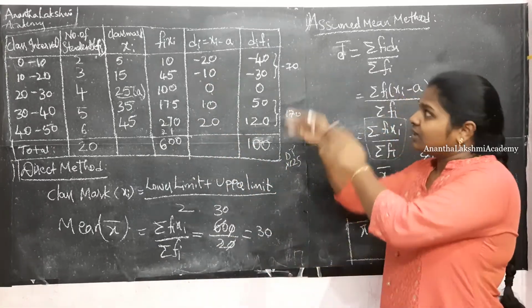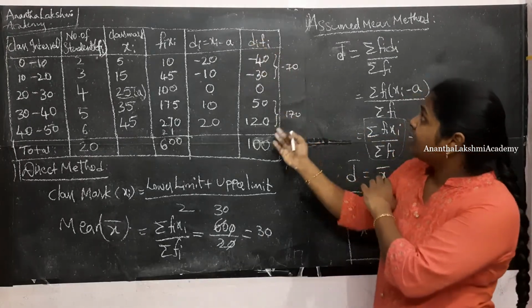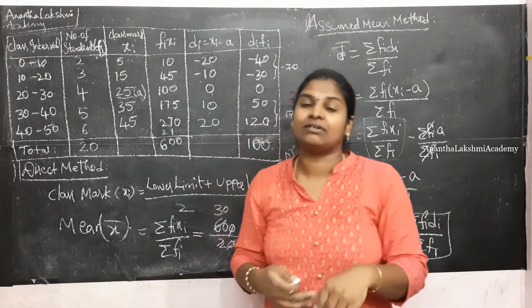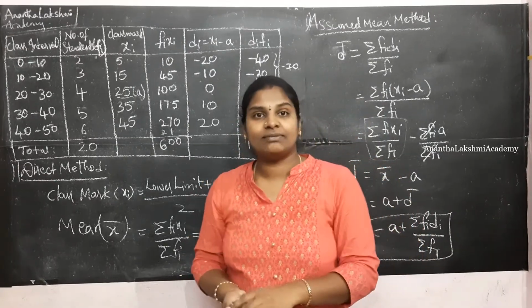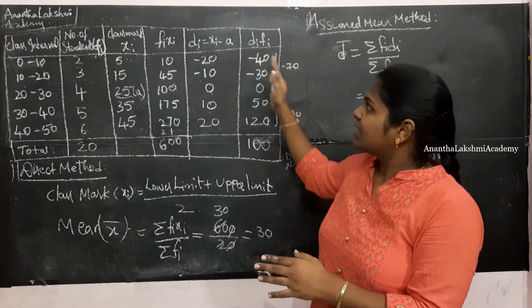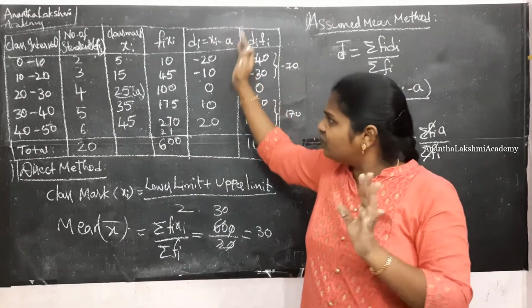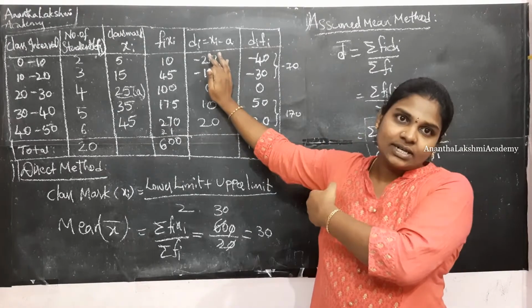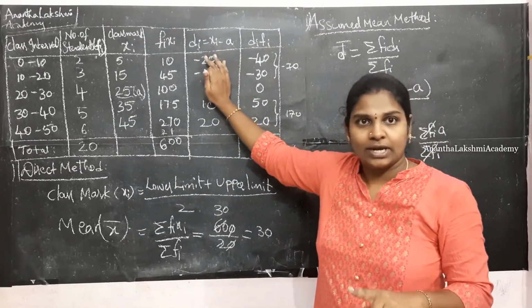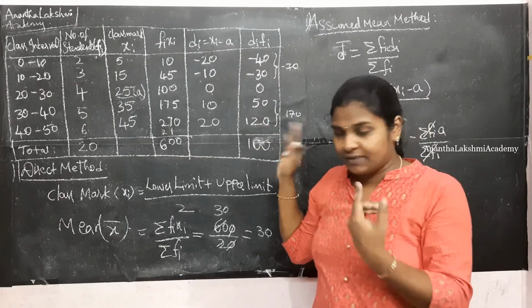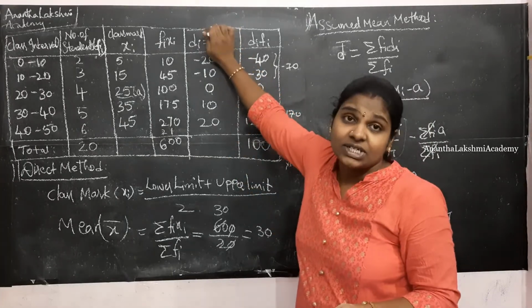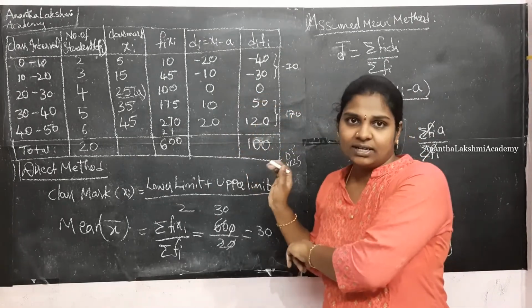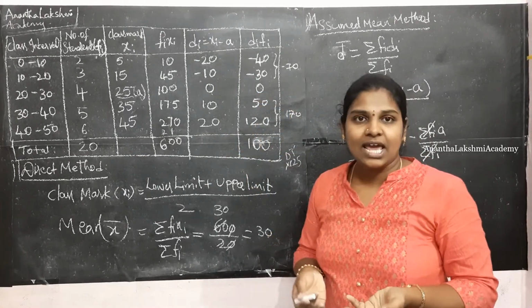Now that we got the mean using the assumed mean method, we have one more method. I told you, right? 3 methods. The other method is the step deviation method. Even after considering the deviation, if you feel that the calculation is still complex, then they go for the step deviation method. When are they going to go for the step deviation method? When the deviation calculated is also complex. Let us see how we do it.